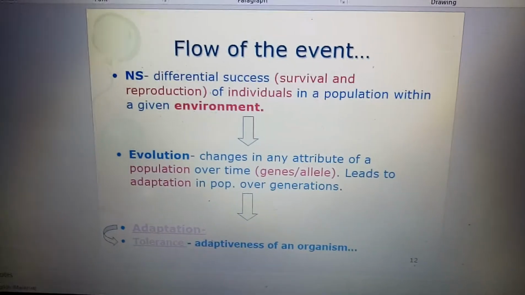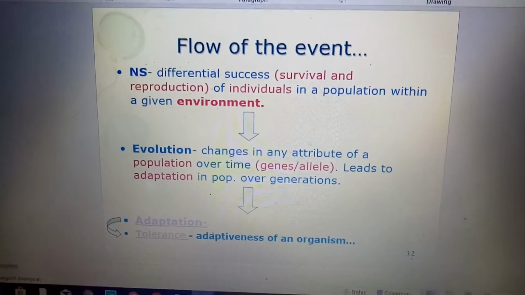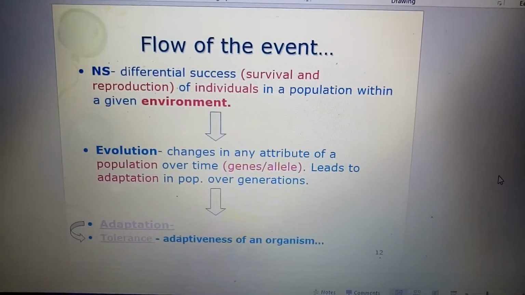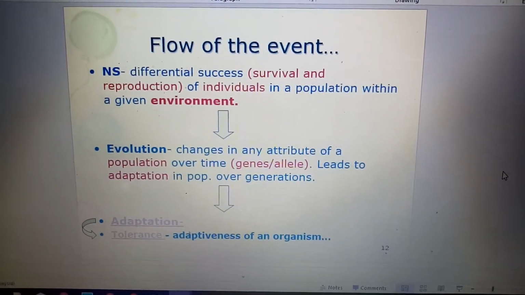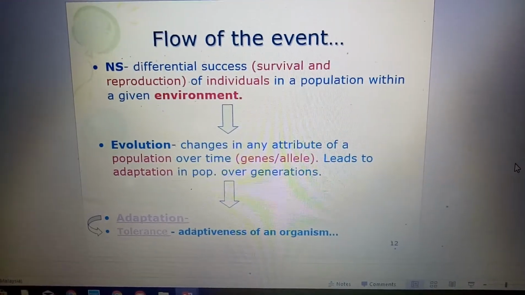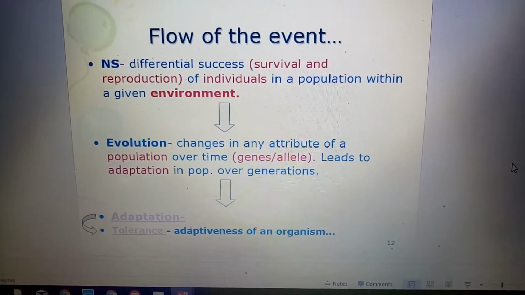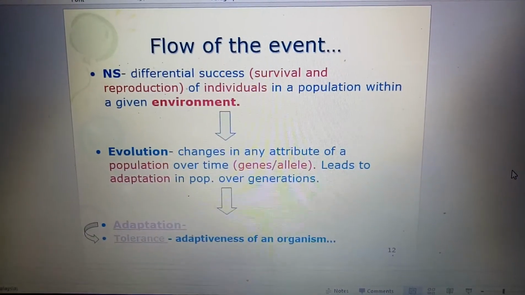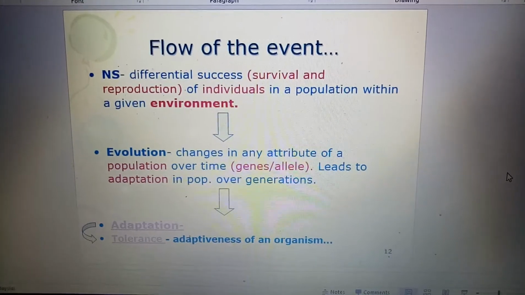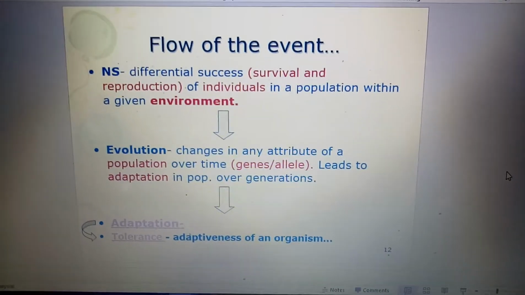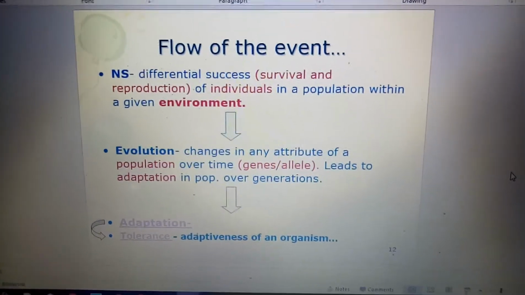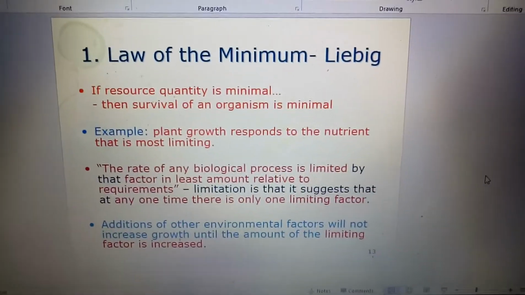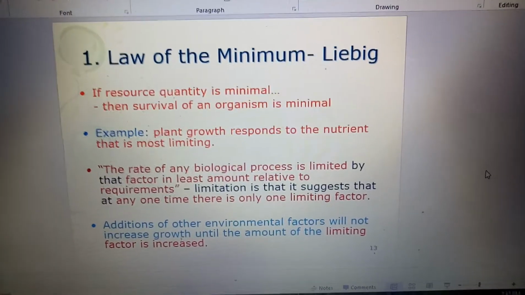Now this is the flow of the event. Natural selection is the differential success, survival and reproduction of individuals in the population within a given environment. It moves on into evolution, which is a change in any attribute of a population over time, related to genes and alleles, and leads to adaptation in the population over generations. They will adapt to the environment with tolerance and adaptiveness of organisms. We look one by one at the laws of adaptation.